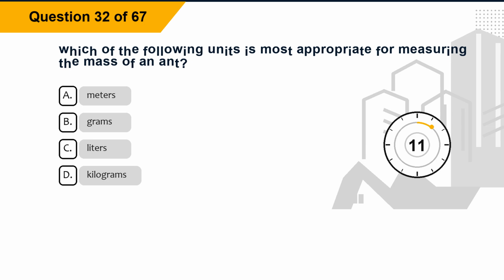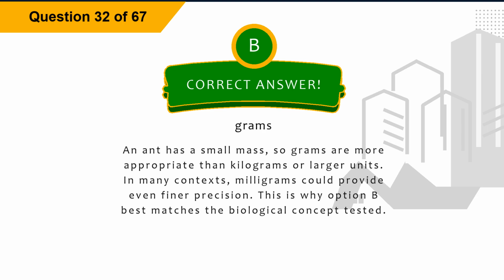Question 32. Which of the following units is most appropriate for measuring the mass of an ant? Option A, meters. Option B, grams. Option C, liters. Option D, kilograms. The correct answer is option B, grams.